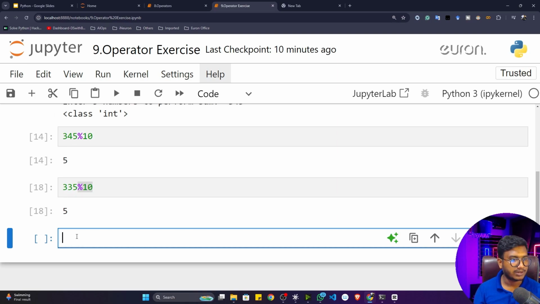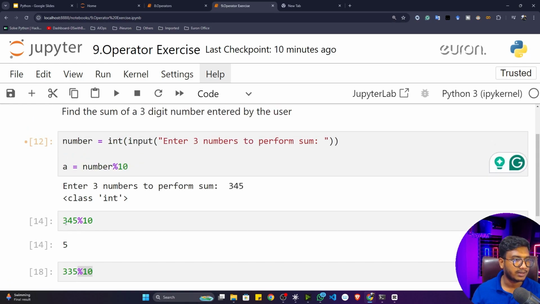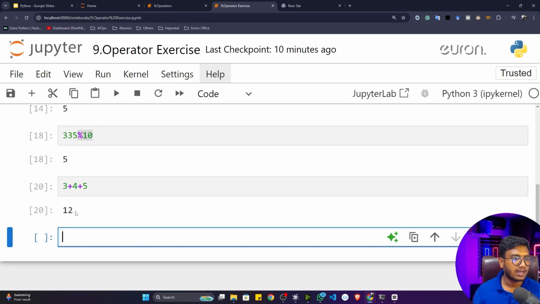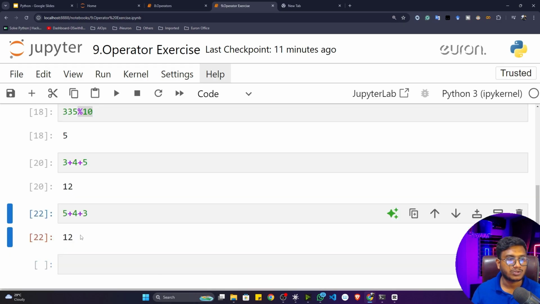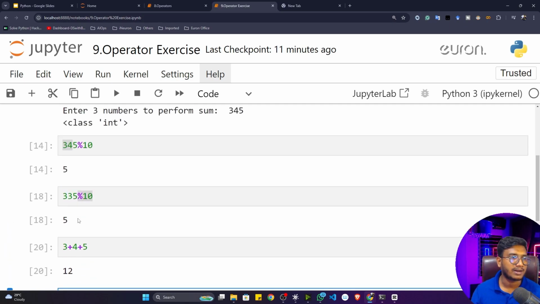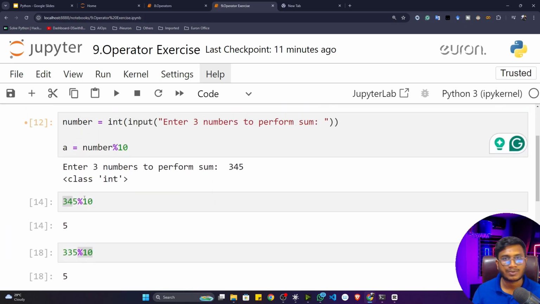Let's say this is my number 3, 4, 5. 3 plus 4 plus 5, I'll get 12. If I do 5 plus 4 plus 3, I'll get the same output. So order doesn't matter. You can take this number in any variable. That's what I just wanted to tell you here.